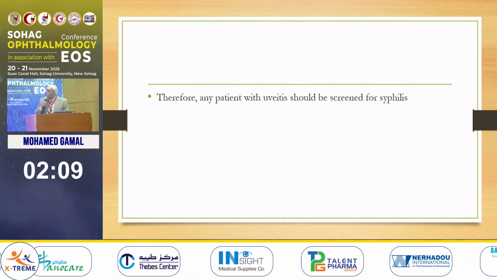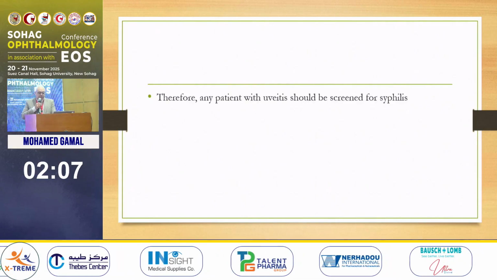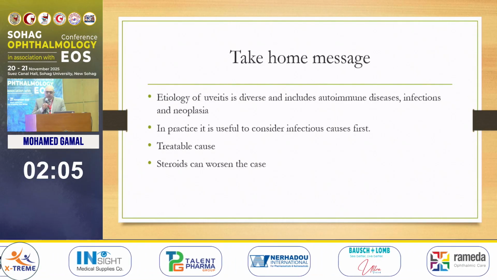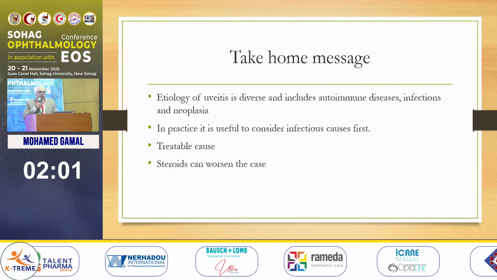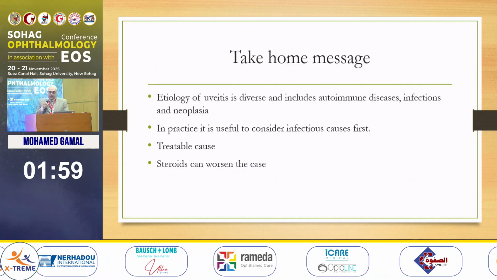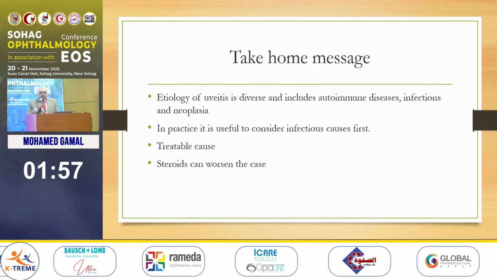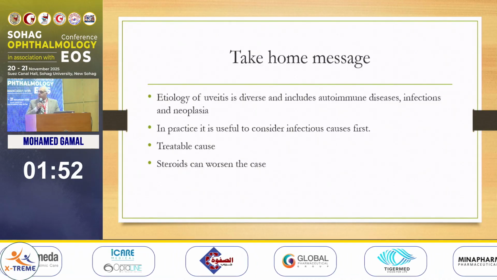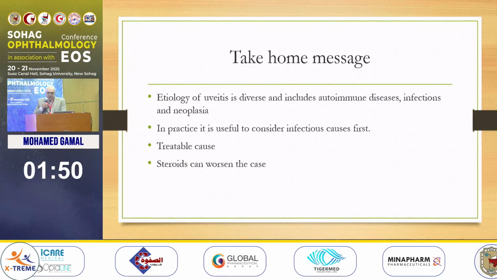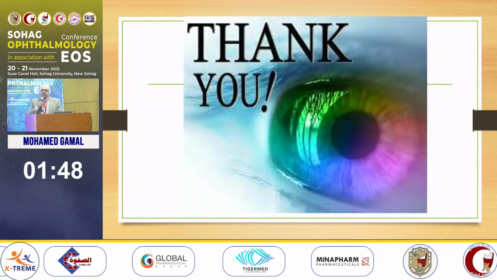Therefore, any patient with uveitis should be screened for syphilis. Take-home messages. Etiology of uveitis is diverse, includes not only autoimmune conditions, but infections and neoplasia. In practice, it's useful to exclude infectious cases first because they are treatable causes and the steroids can worsen the case. Thank you.